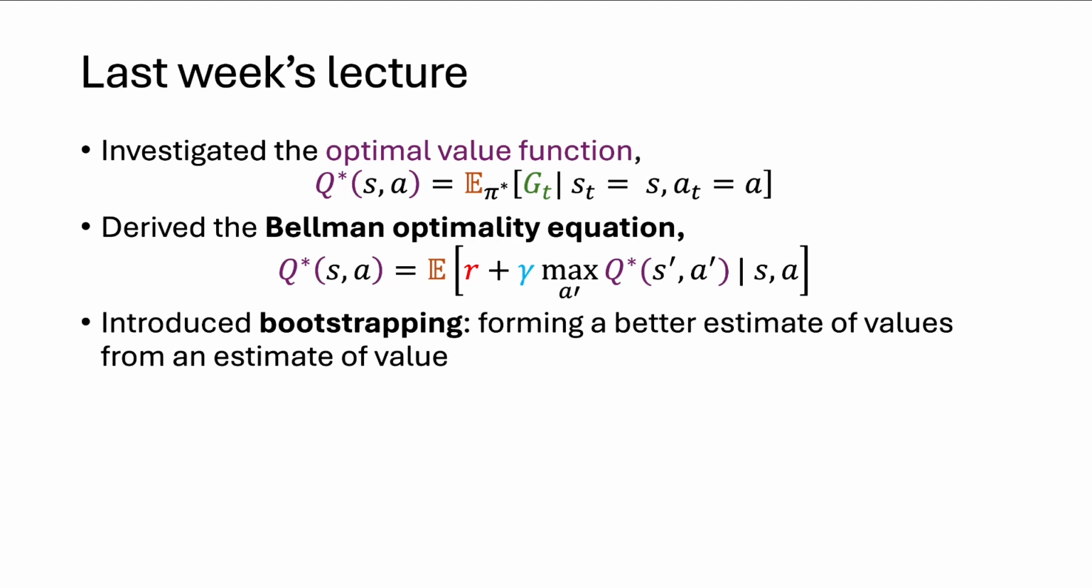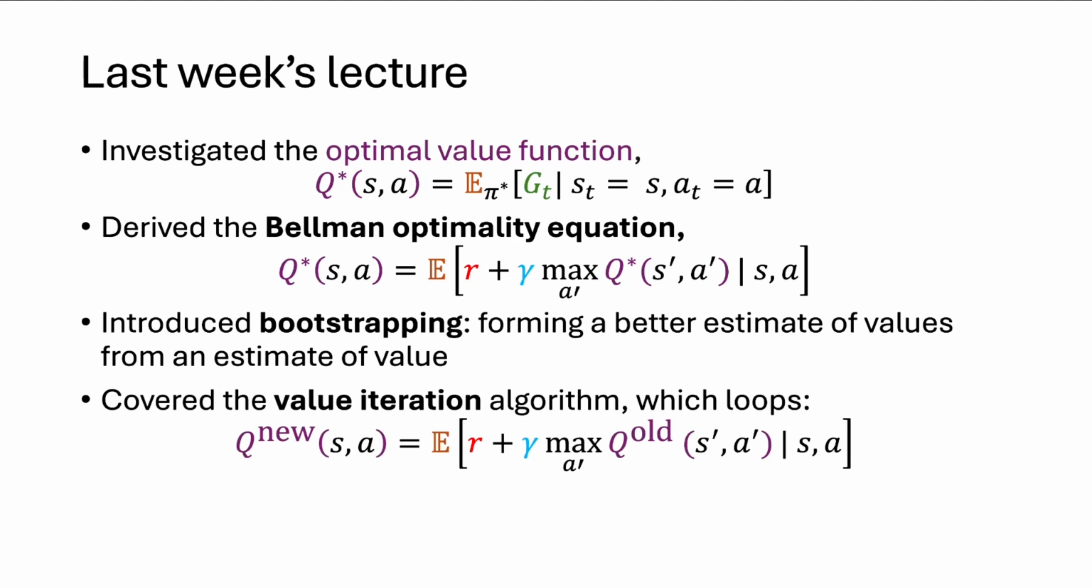We introduced this idea called bootstrapping, which comes up a lot in deep reinforcement learning. Bootstrapping is to form one estimate of value from another estimate of value. And we covered the value iteration algorithm, which takes the Bellman optimality equation and turns it into an update rule that you iteratively apply to a value function to obtain a more and more exact approximation for the optimal value.